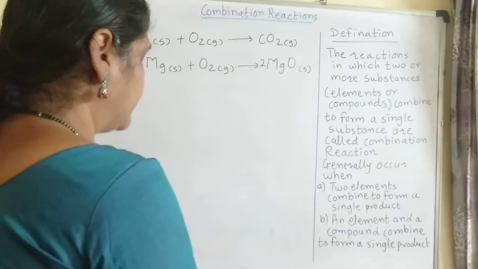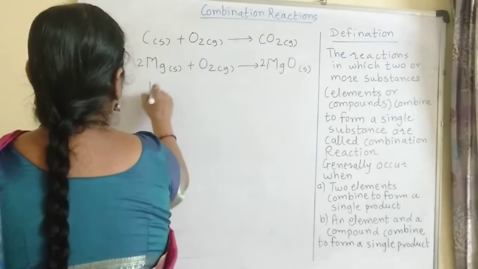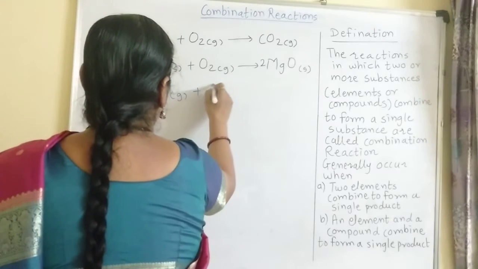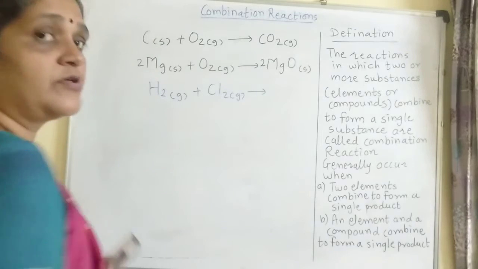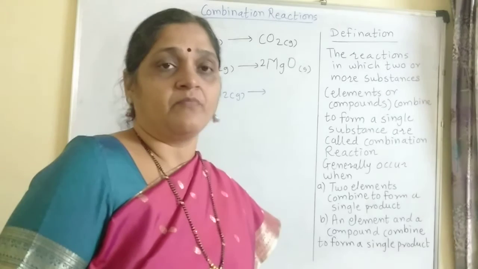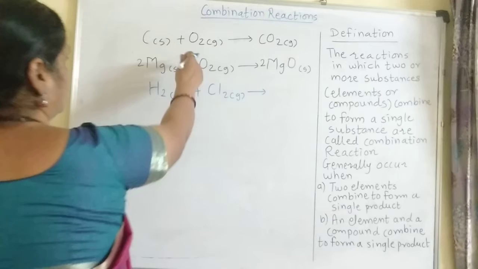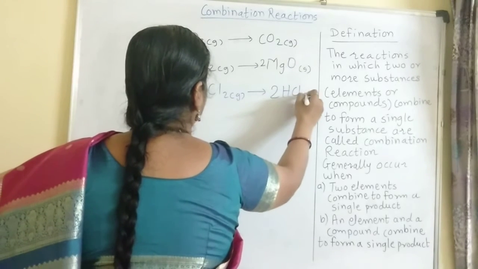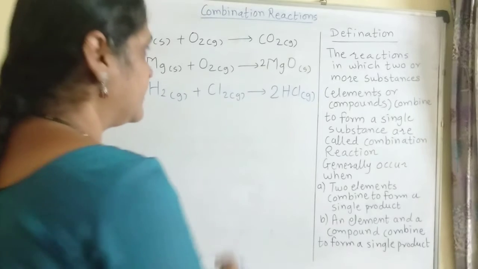Another example: hydrogen gas combines with chlorine gas. Hydrogen, chlorine, oxygen in elemental form we write in diatomic molecular form, so we write O2, H2, Cl2. Here hydrogen and chlorine combine to form hydrogen chloride gas.